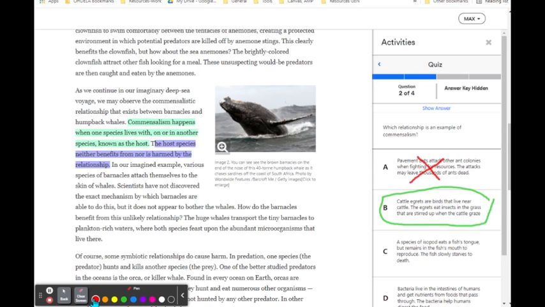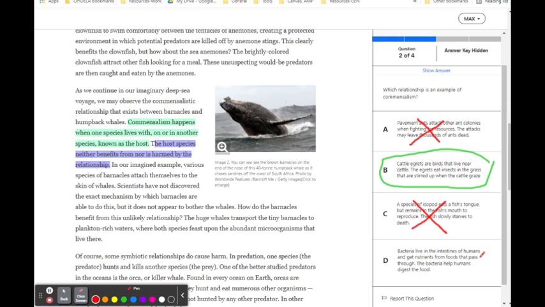If we take a look at the other options, C, a species of isopod eats a fish's tongue, remains in the fish's mouth to reproduce. The fish slowly starves to death. So this is not one benefiting and the other neutral. This is definitely one benefiting and the other harmed.